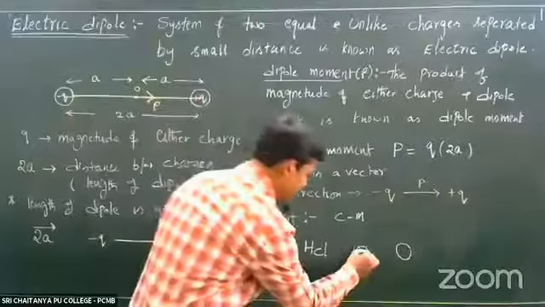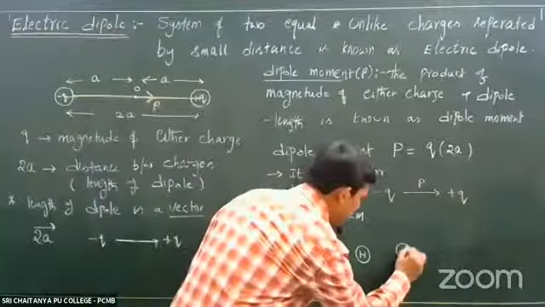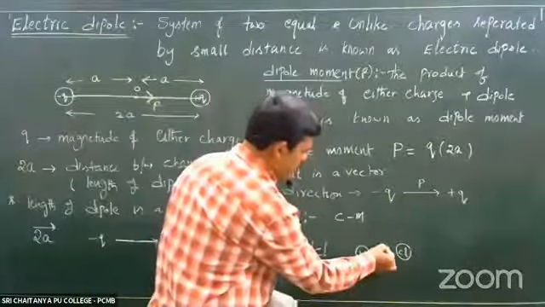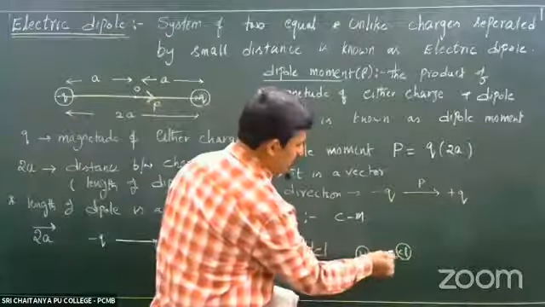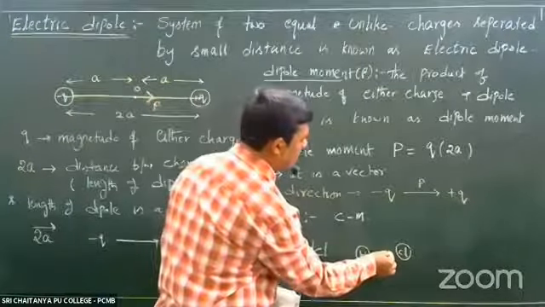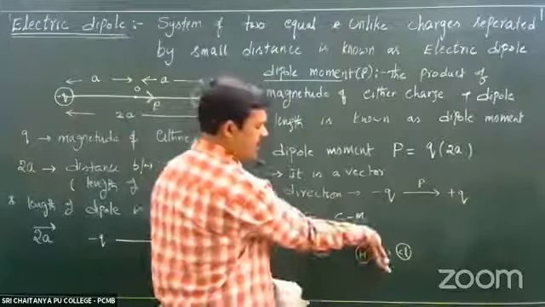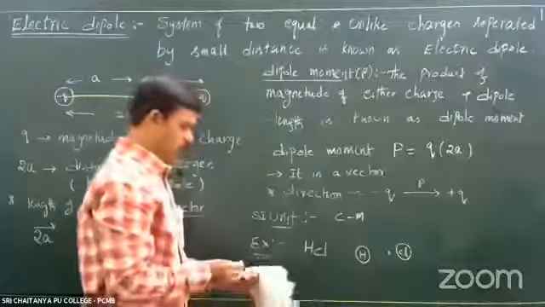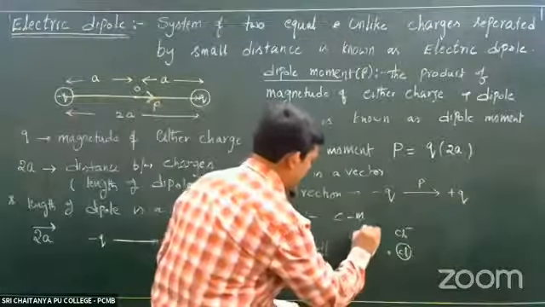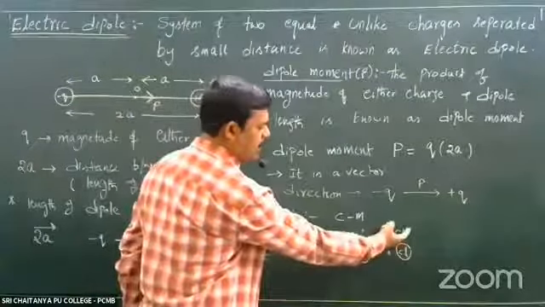If this is hydrogen and this is chlorine, in the sharing of electrons, that negative center is somewhat nearer to the chlorine. Generally what you write, Cl minus H plus.